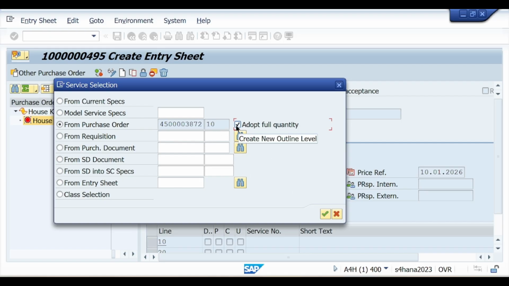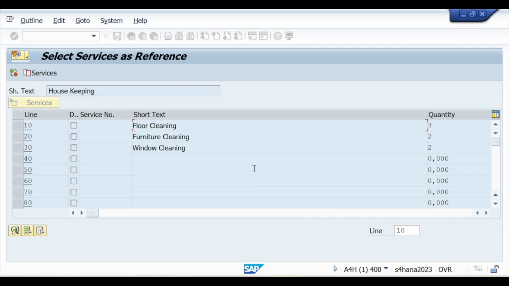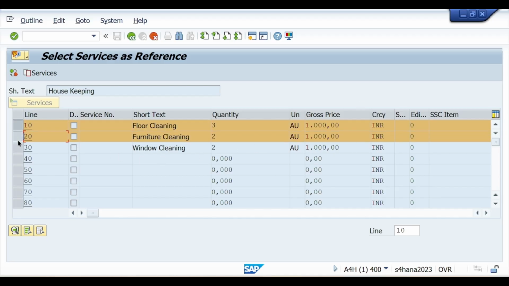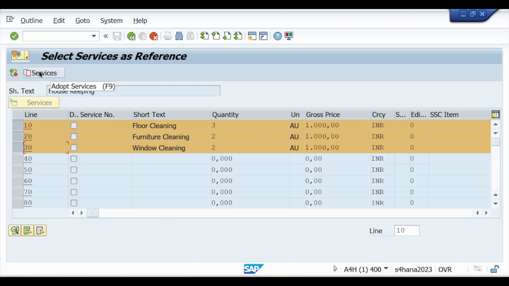For that click on the checkbox adopt full quantity, click on continue, and here you can see all the services, with their quantity and their price, everything. Now select all the services, and here you see adopt services. Click on this adopt services.